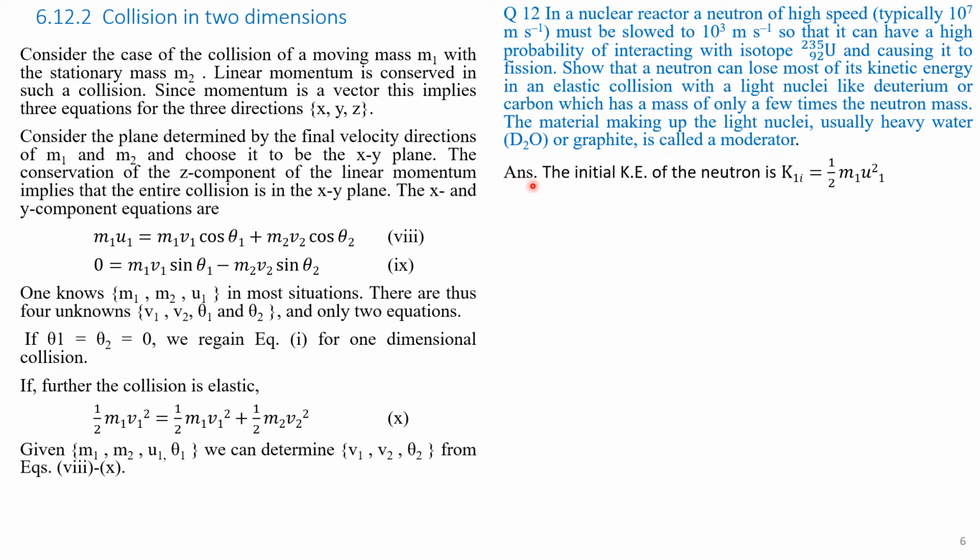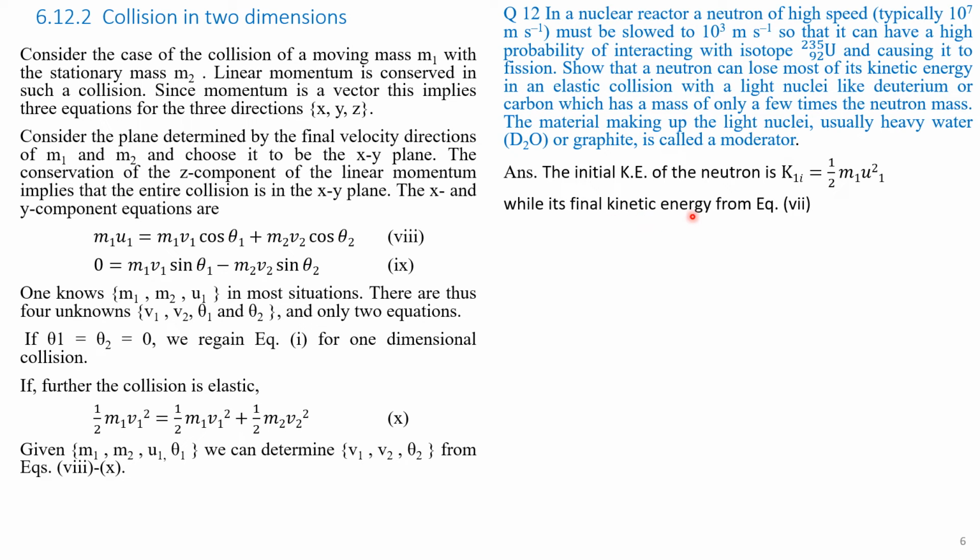Answer. The initial kinetic energy of the neutron is given by K1I equals half m1 u1 square, where K1I is the initial kinetic energy, m1 is the mass of the neutron and u1 is the initial velocity.